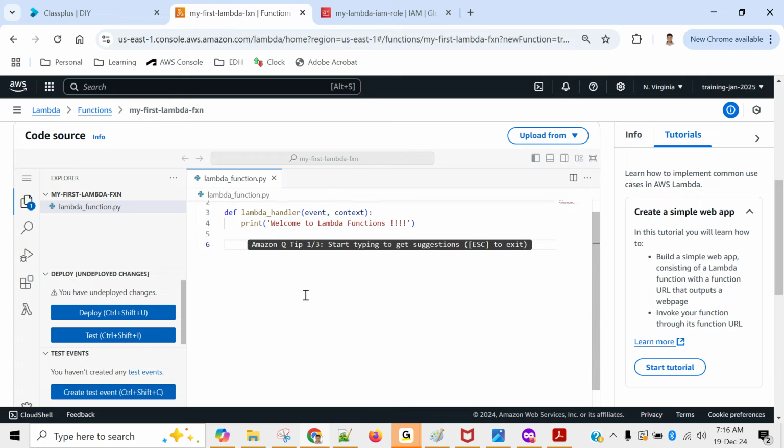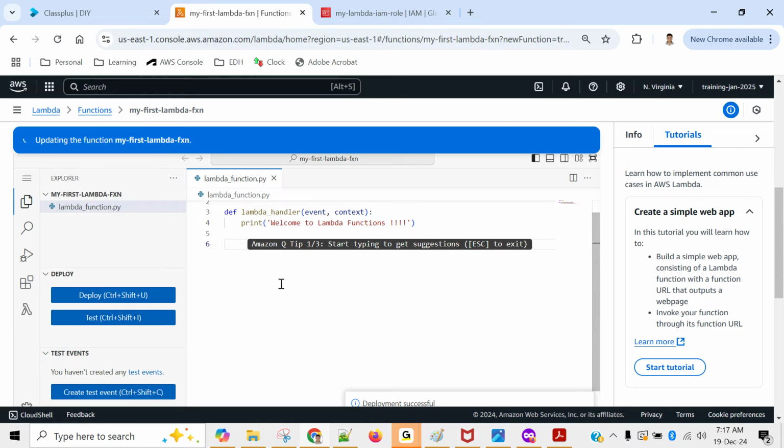Okay. So we have to click on deploy. Deploy means saving your code. So we'll click on deploy. Whatever code changes you made, those will be saved. Okay. You see this, updating the function. So successfully updated the code. Now we will test the code. How to run the code, right? Click on test.